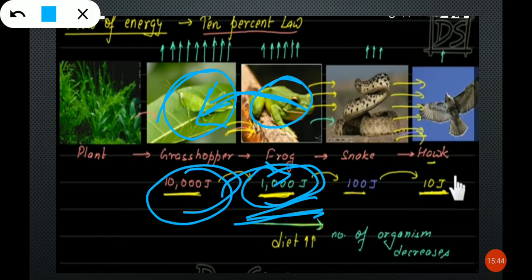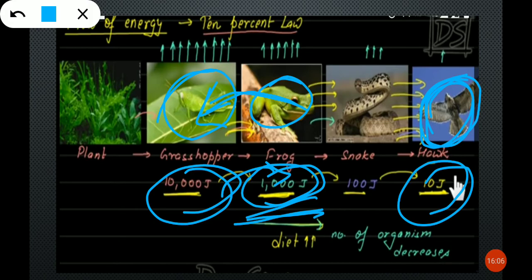So 1000 joules of energy is more, right, if you compare with the 10 joules. So that is the reason the hawk's diet should be more, to get more energy. Means what?